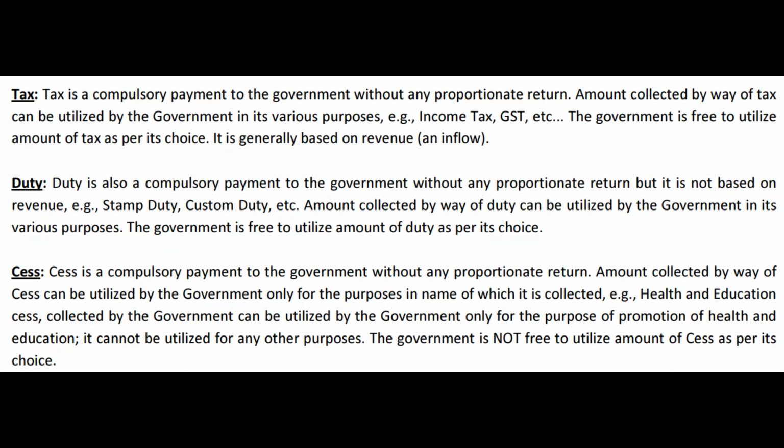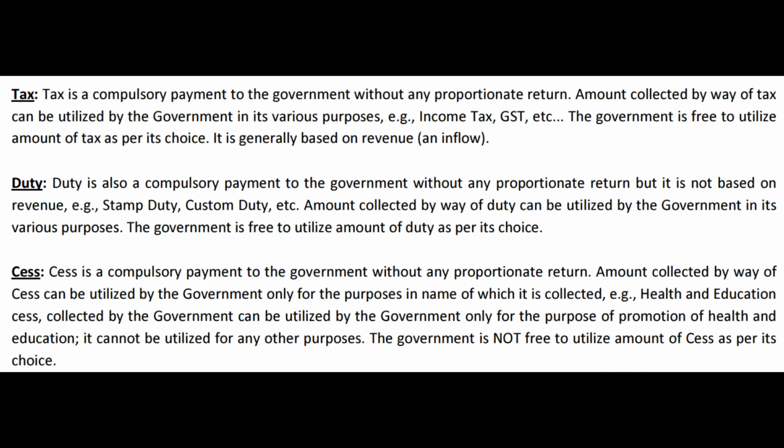When we say duty, we talk about customs duty. When we say cess, we talk about health and education cess. And these are only examples, by the way. There are many types of taxes, duties and cesses that different types of governments will collect from the public. So this is the understanding of three important terms: tax, duty and cess. Though it is not directly relevant, just for understanding and general knowledge purposes, there is also a subtle difference between tax and duty and cess.